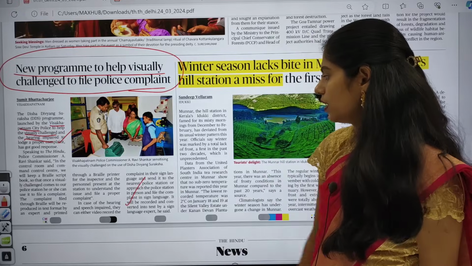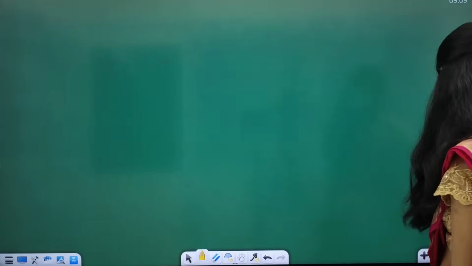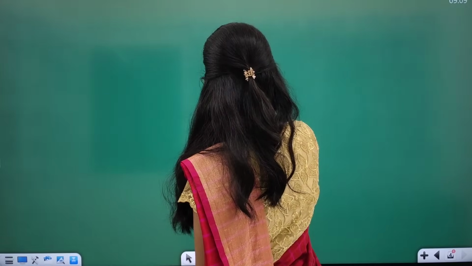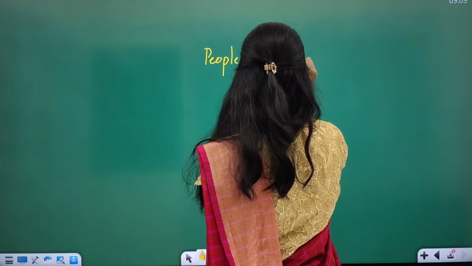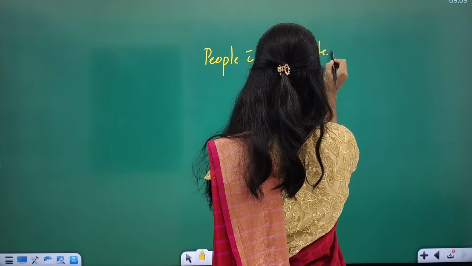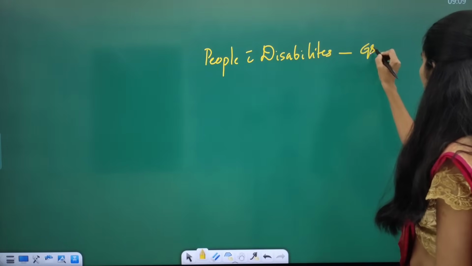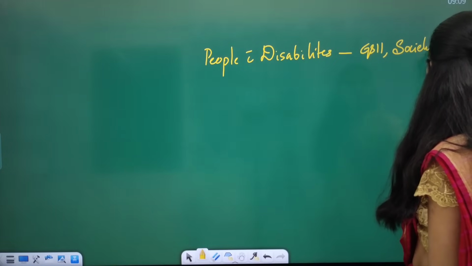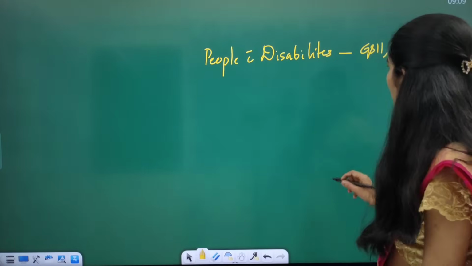So this article is very important, and this topic is important from GS paper 2 under society and from the social issues point of view.